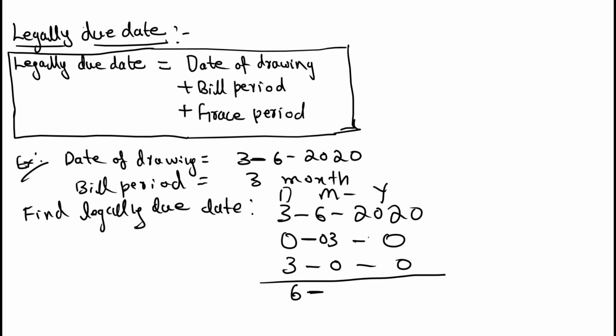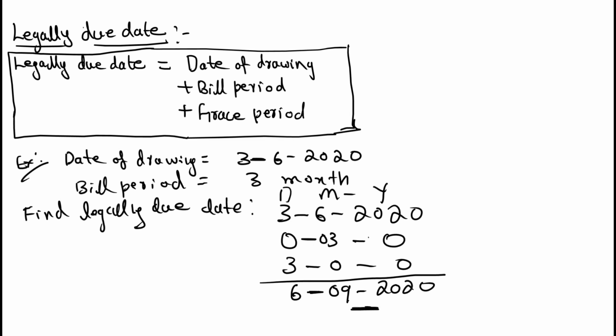6 plus 3, month. Be careful calculating the month. If 7 months were given, that would cross year 2020, but here only 3 months are given, right? It is in 2020 only. So 6, 7, 8, 9. 09, year 2020. It's the legally due date.